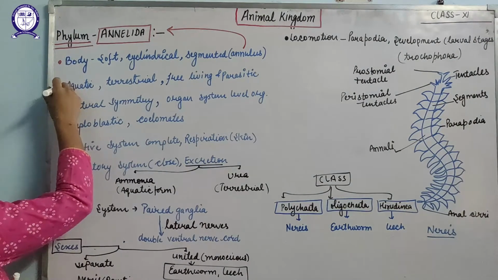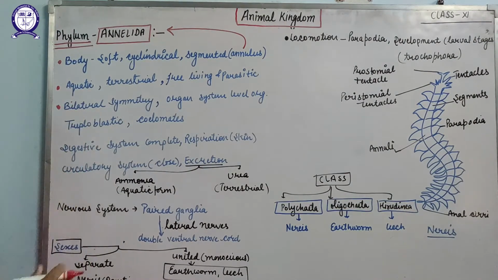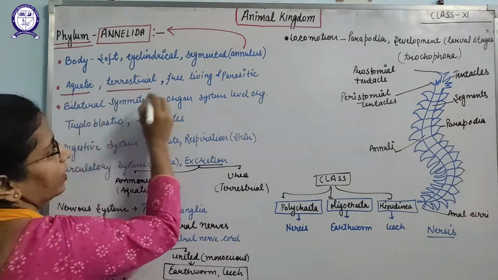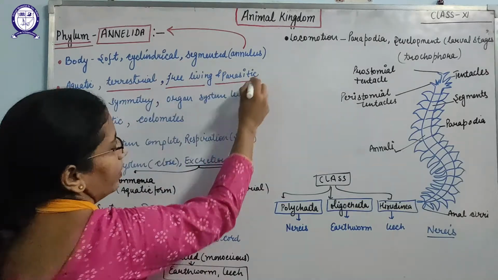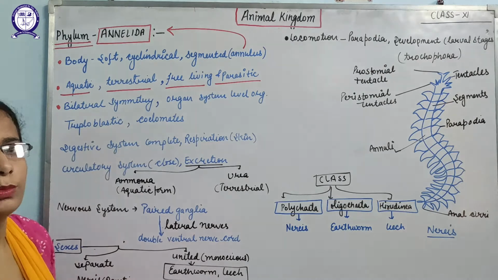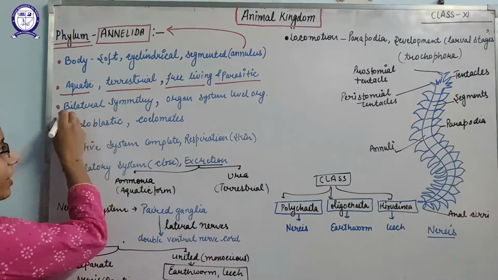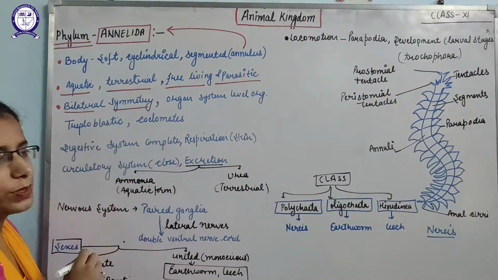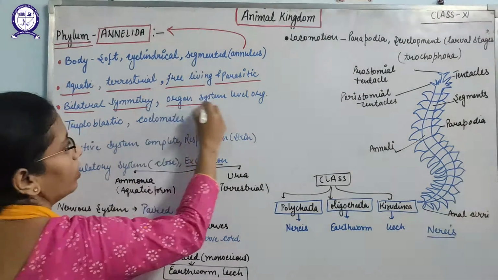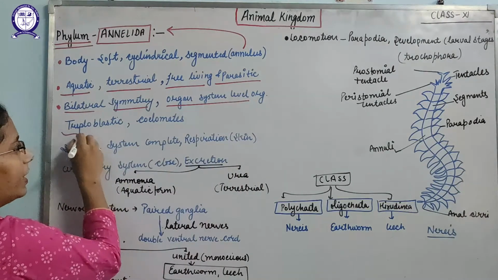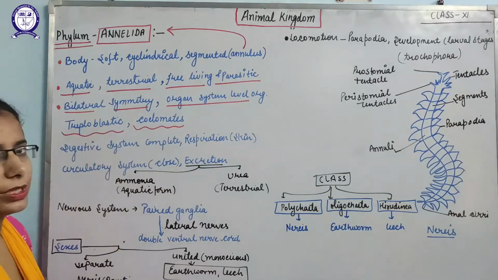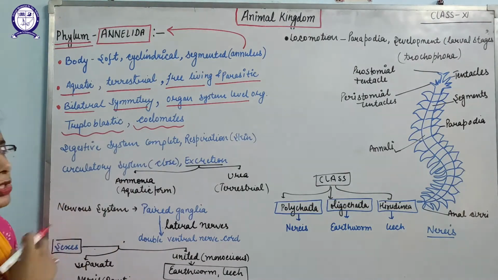Second, they are found in both habitats. That means they can be aquatic, terrestrial, free living, and may also be found as parasitic forms, meaning they take their food from living hosts. They have bilateral symmetry, meaning the body can be divided into two equal left and right halves. They have organ system level organization, are made up of three layers, and have a body cavity. That's why they are known as coelomates.